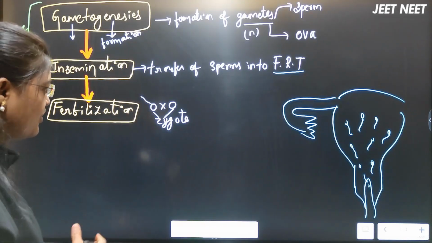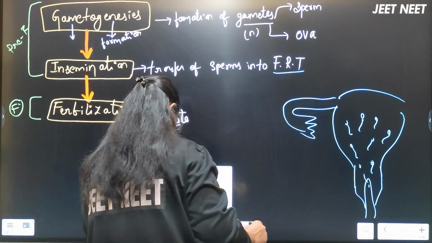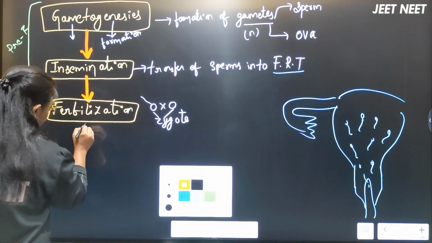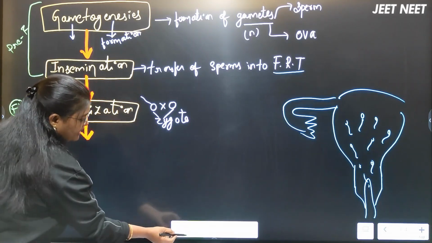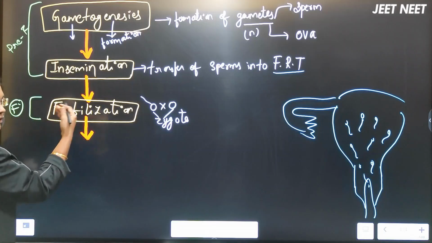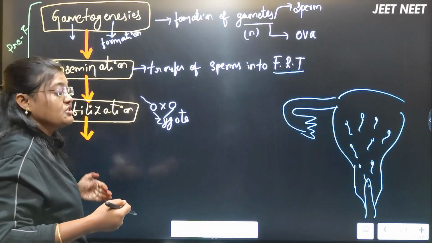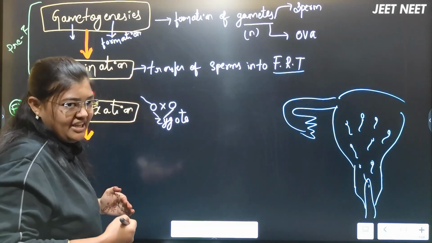After the fertilization is completed, we are now stepping into the post-fertilization events.